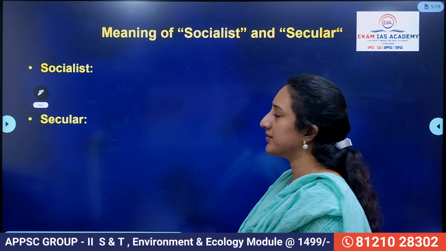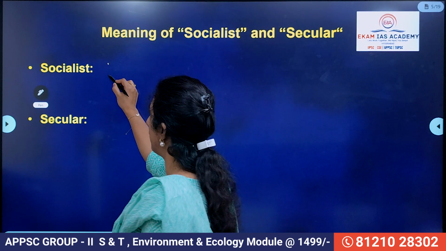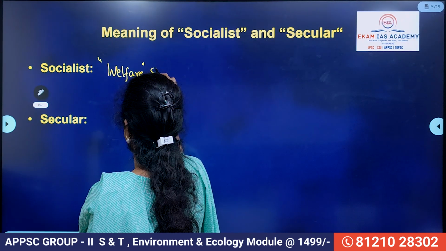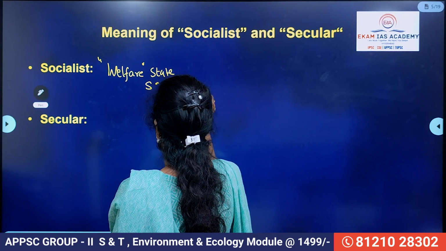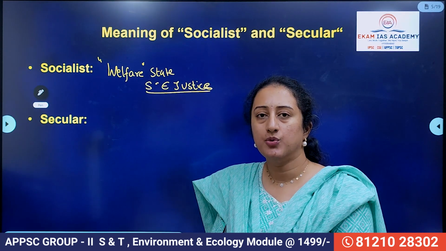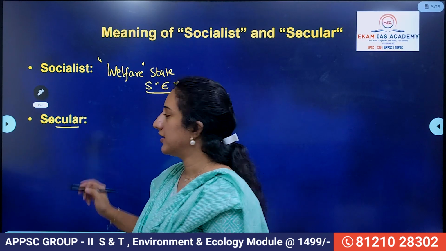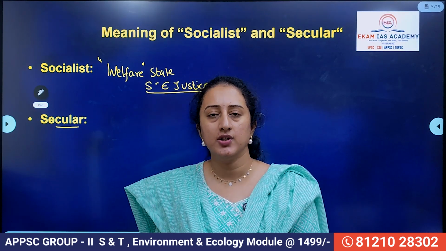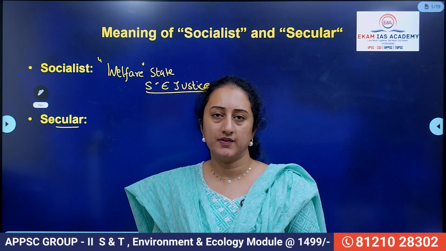Then, what is the meaning of the terms which were added to the Constitution? Socialist means we wanted to take some measures so that we can achieve the concept of a welfare state by ensuring socio-economic justice. Socio-economic justice can be achieved by reducing inequalities and removing disparities. That is the main objective of a socialist state. Then the term secular. Secular means officially India doesn't have any religion, and India will treat all religions equally. Those are the two meanings of the word secular.